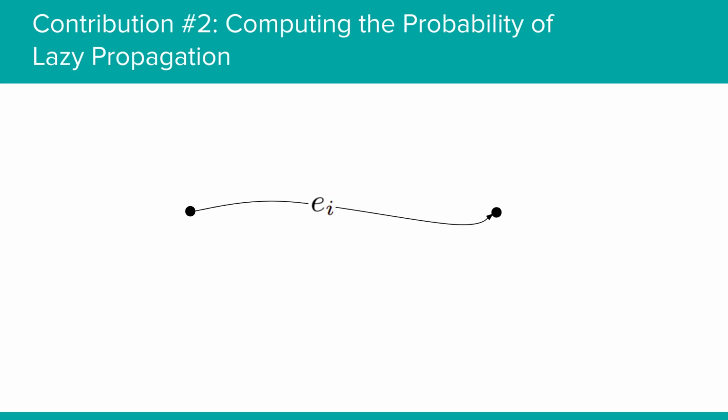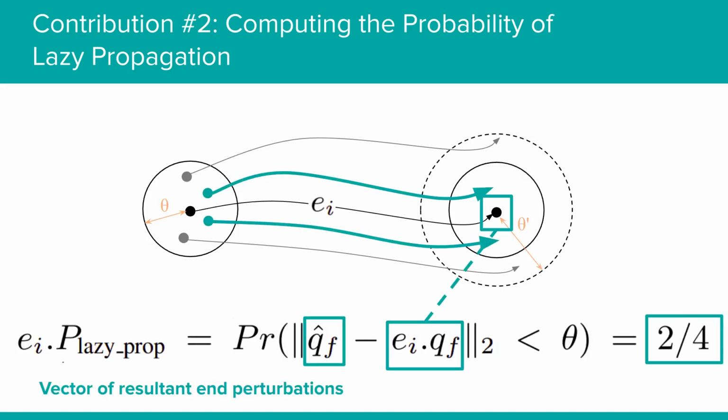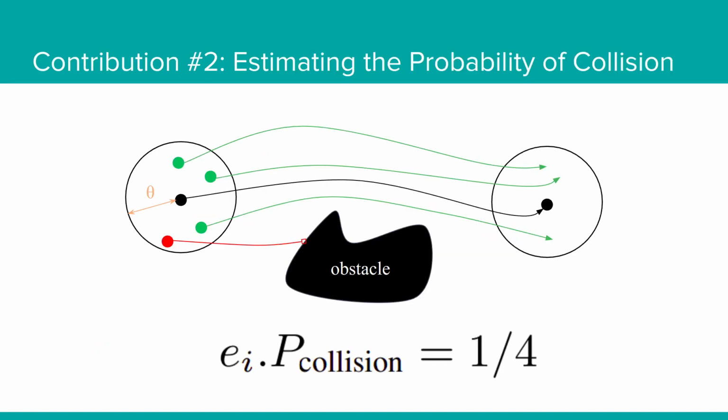Given an edge from the bundle, we perturb its start state by a maximum of theta, which defines the planner's search neighborhood. We then apply the same controls for the same time duration to each of these perturbed start states. This allows us to compute the probability that the end state will stay within the theta bound, which will allow us to continue a sequence of lazy propagations in the planner. We follow a similar procedure for computing the probability of collision when an edge is lazily propagated.